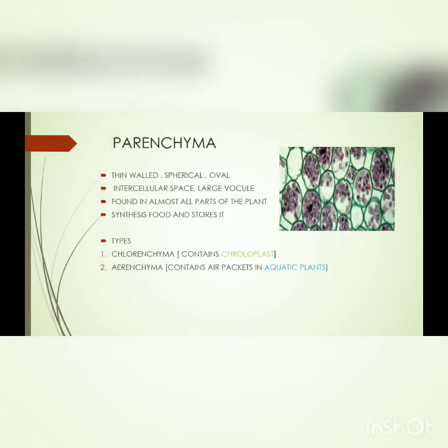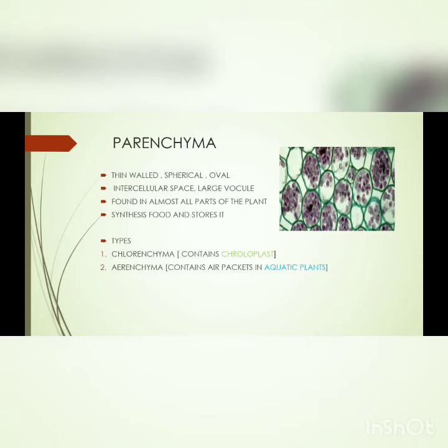The parenchymas are thin-walled, spherical, ovular shaped cells. As you can see in this particular photograph, their intercellular space is nearly negligible. They have large vacuoles inside them. They are found in almost all parts of the plant. They synthesize food and store it.